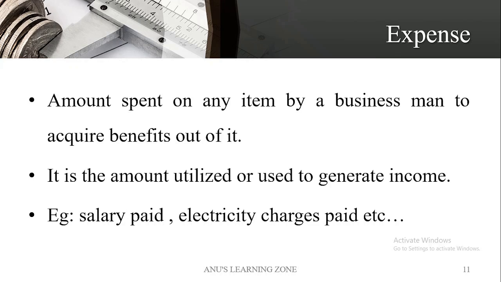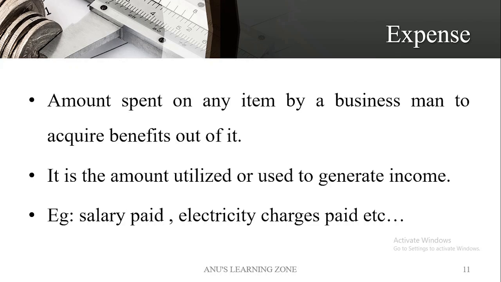The payment made by the organization to the employees in the form of salary or wages is also an example of expense. If you are paying the rent for the building in which we are conducting the business operations, that can also be considered as what? Expense. The payment of electricity bill, telephone bill, water bill, etc. can be considered as an expense. For a business organization also, these can be the expenses.